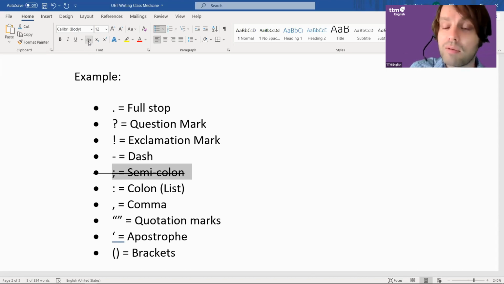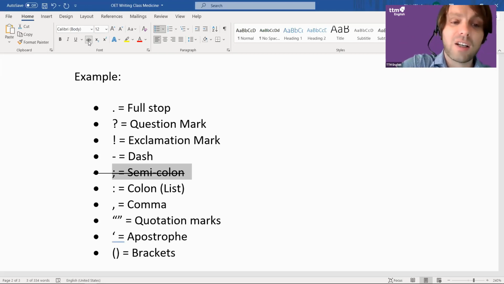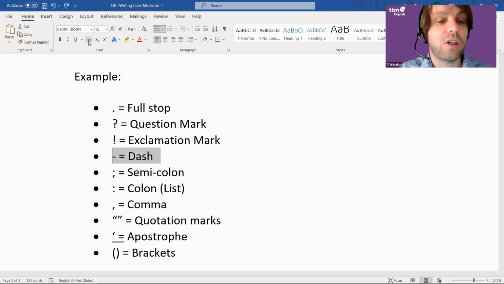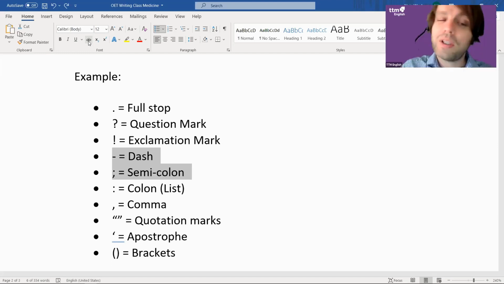He was a great writer, but with a very journalistic style. What's the difference between a dash and a semicolon? Often nothing. So all these things, I don't want to get into them today because you don't really need them for OET. Anyone got any more general questions though? Maybe you have something that you've always been confused about that you want to ask me now.